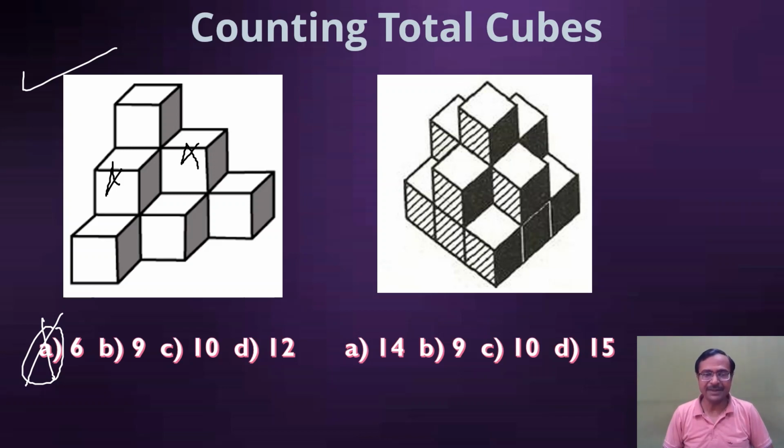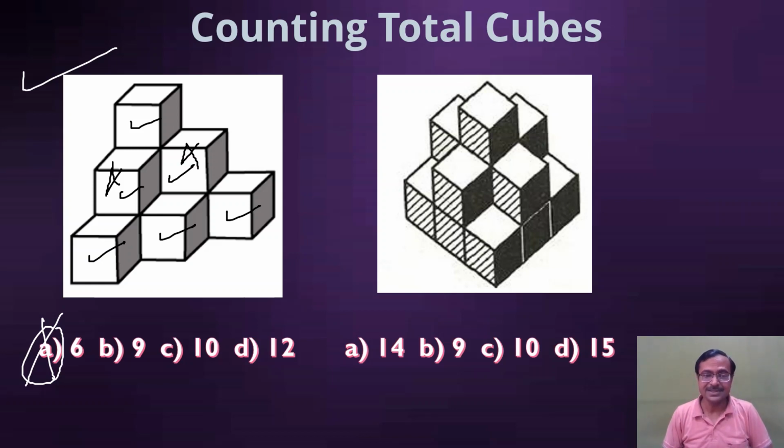So a very easy trick for this is to count for the first type only, not for the second type, please. For the first type, you can see three cubes very clearly, right? So I'll mark them for you: 1, 2, and 3. And how many are placed above it? 1, 2, and 3. So in total there are 6.